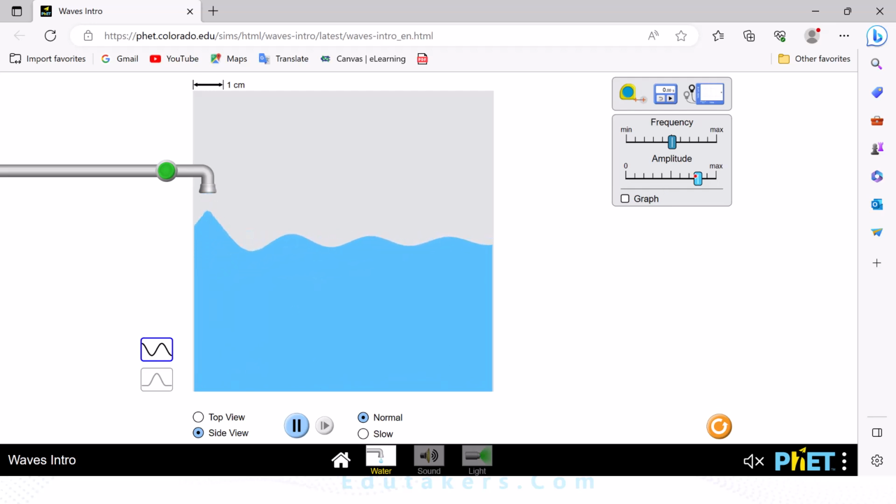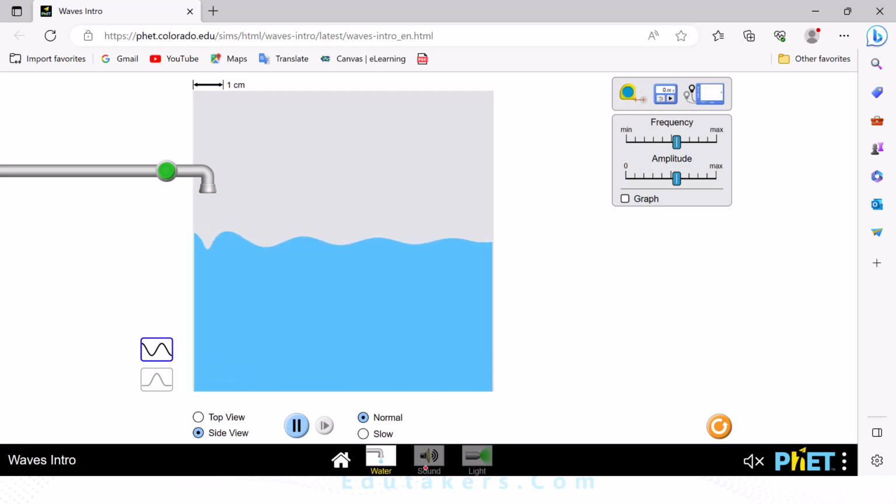You can also change here the amplitude if you want to decrease the amplitude, and when you want to increase the frequency. So in this way you can also change the frequency as well as amplitude to see the water waves on the surface of the water.